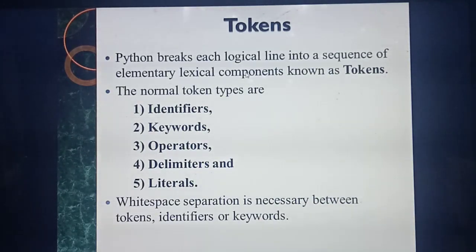So how many types of tokens are there? There are different types of tokens: identifiers, keywords, operators, delimiters and literals.